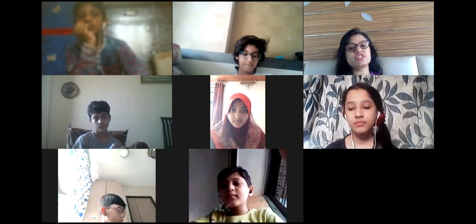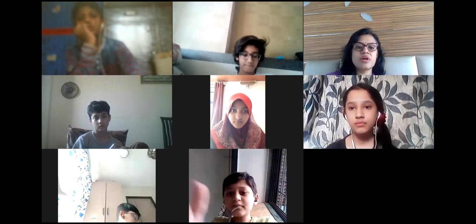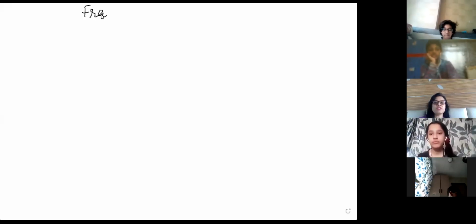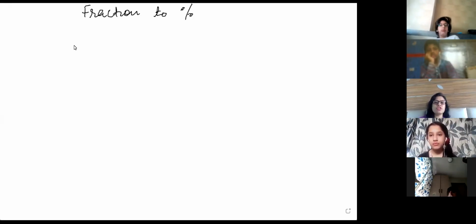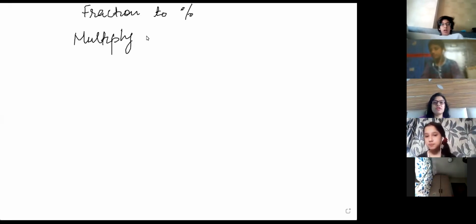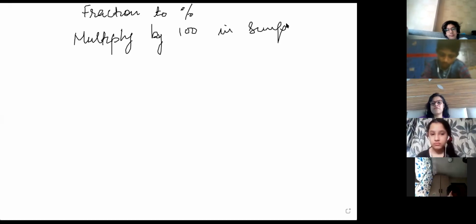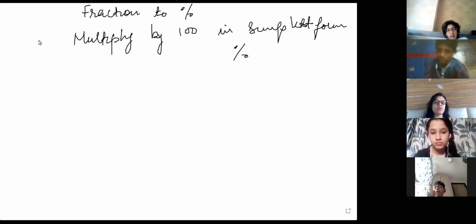How did we convert fraction into percent? I'm multiplying it by 100. Fraction into percentage we have done. Lowest form we did too, but actually we multiplied by 100. And then find it in simplest form, and put a percentage sign. These were the steps.